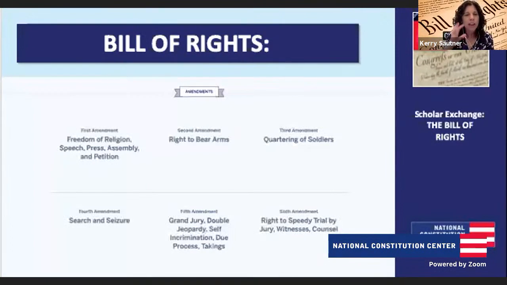I want to walk through the big ideas of each one of these amendments, but I also want to shout out to Emily's question in the chat. In a way, isn't that what happened though? Like the Supreme Court only respects rights that are listed in the Bill of Rights and other amendments to the Constitution. Was this a fear that the Bill of Rights would only serve to limit rights actually well-founded?